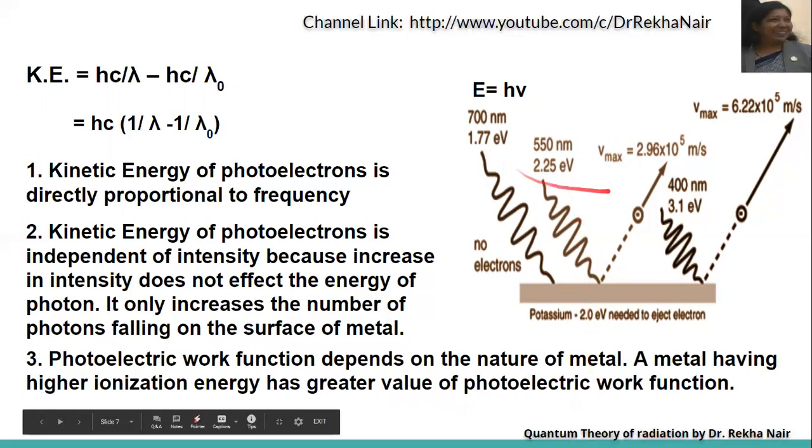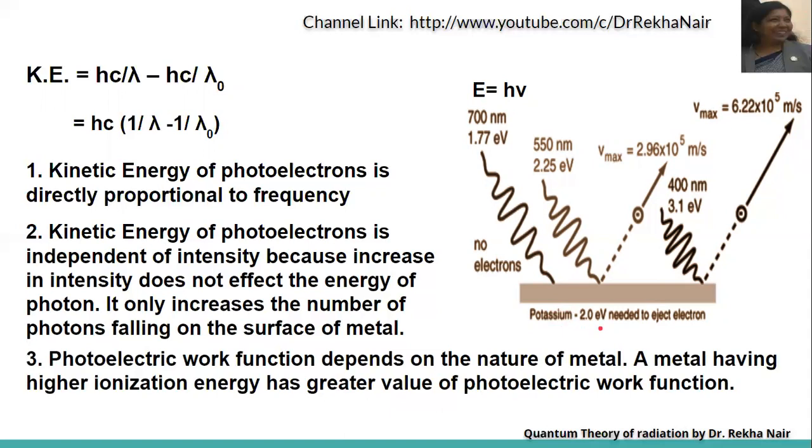So from this diagram we can take an example. Suppose potassium requires 2 electron volt to eject an electron. If the energy of the photon falling on it is less than 2 electron volt, then no electrons will be ejected. If it is more than 2 electron volt, then there will be emission of electron.